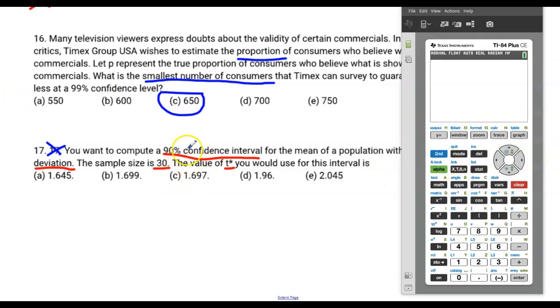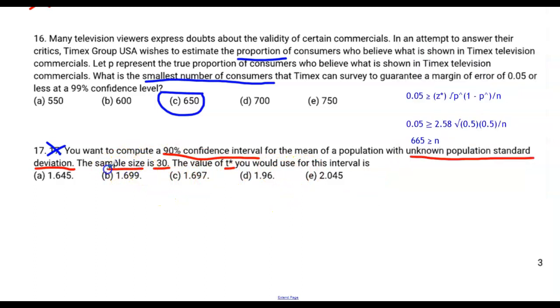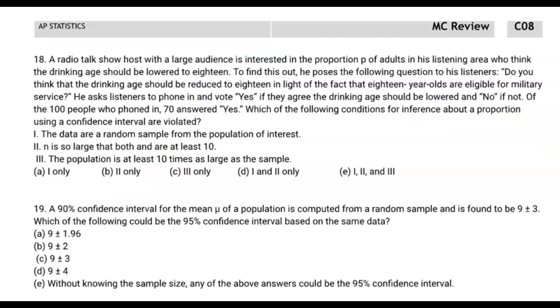All right, a 90% confidence interval means our alpha value is 0.10, alpha over 2 is 0.05, so I'm going to go to second distribution, go to inverse t, put in 0.05 as our area under the curve, and remember our degrees of freedom is 29. Answer, well, I have to click enter one more time, don't I? And another time, don't I? It's 1.69913. That's the correct answer there. 1.699 for question 17.